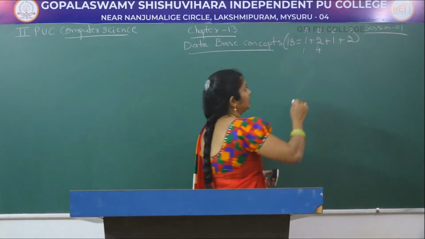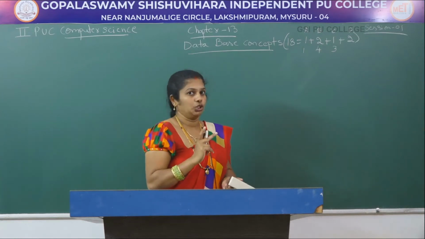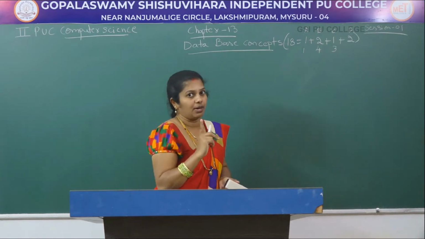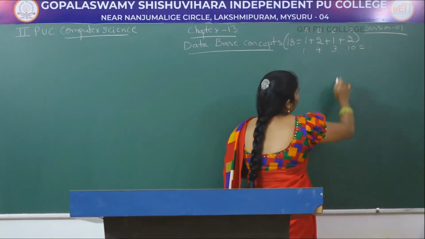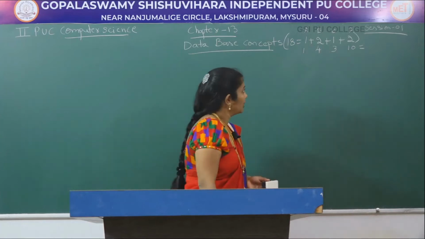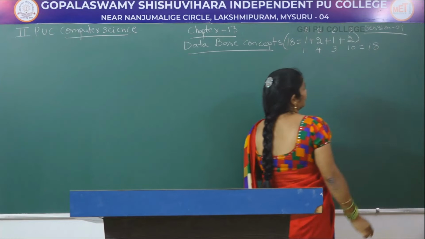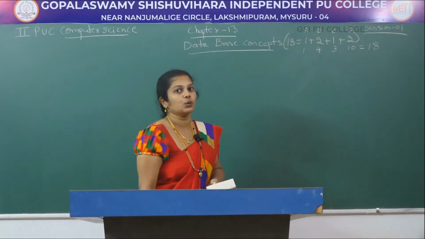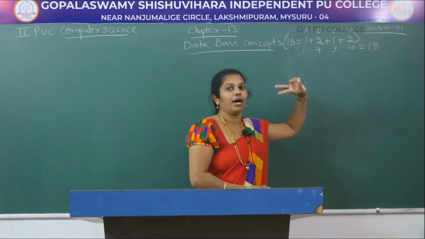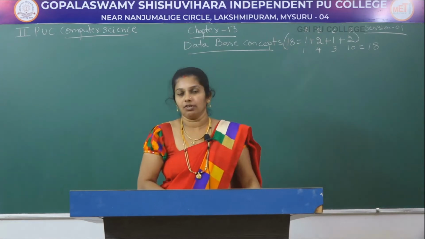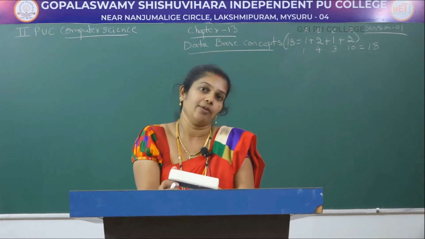In part D, you get 2 questions, each for 5 marks, so 10 marks. The total weightage of this chapter is 1 plus 4 plus 3 plus 10, totally 18 marks.